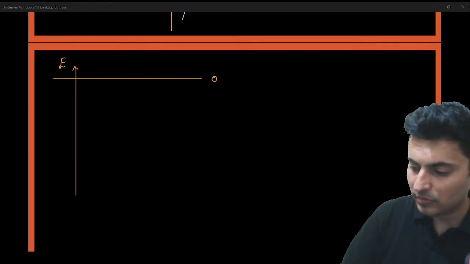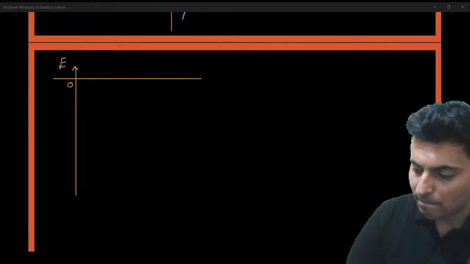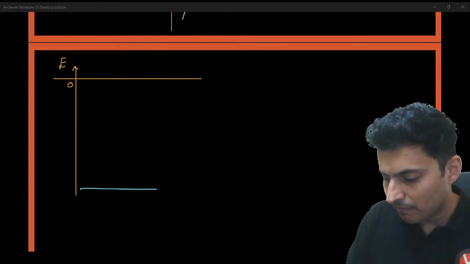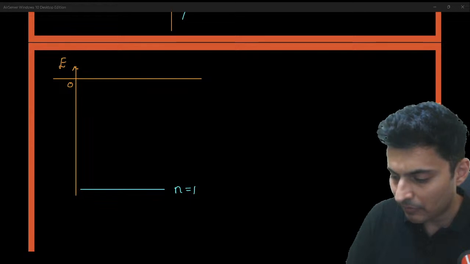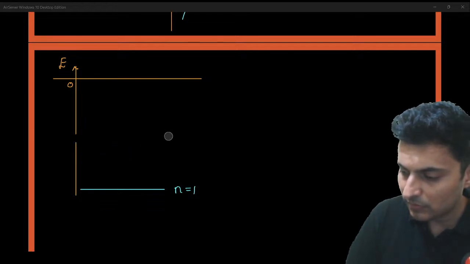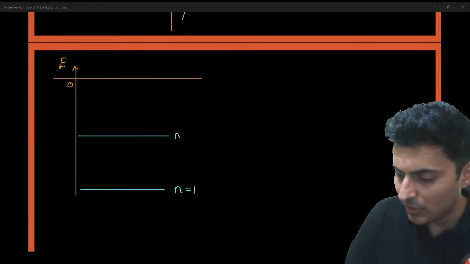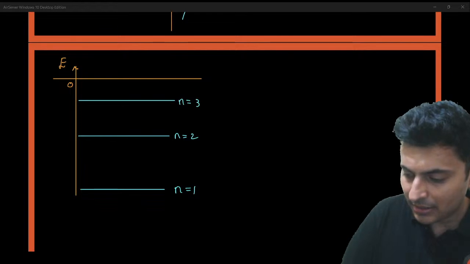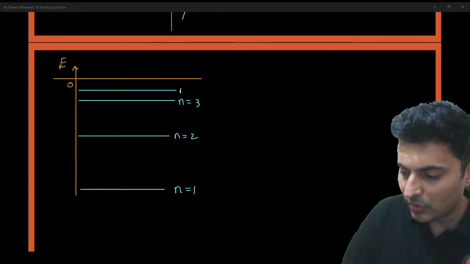This is energy over here. Your lines look something like this. This is for n is equal to 1. Then comes n is equal to 2. Then comes n is equal to 3. Then comes n is equal to 4. And so many lines like this.